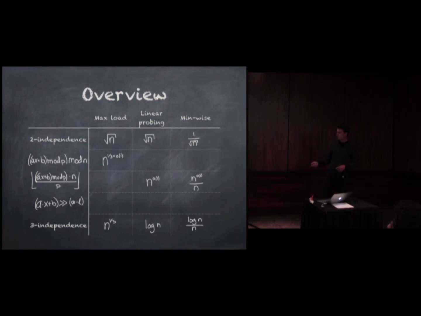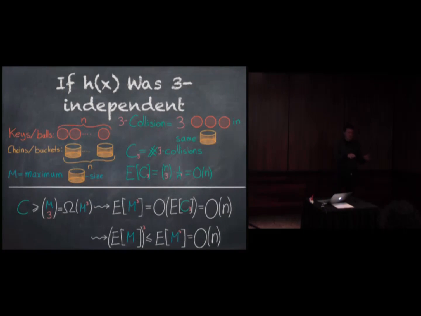So we get something better. For linear probing, we are actually closer to 3 independence, with the max load closer to the 3 independence, and also in the minwise hashing. And obviously, this is easier to work with, so it also works for the max load. And then this is actually not in the paper, but I found out it's almost trivial to use the methods of the paper to get slightly better than square root n. Okay. So now I only have 5 minutes left.